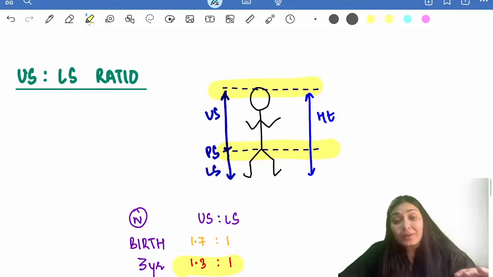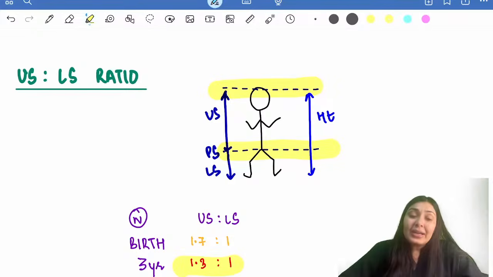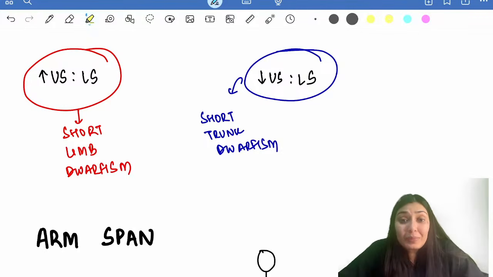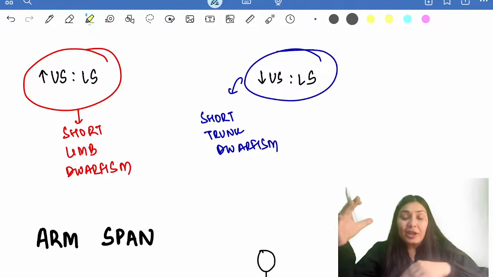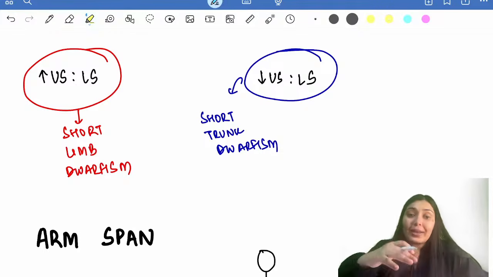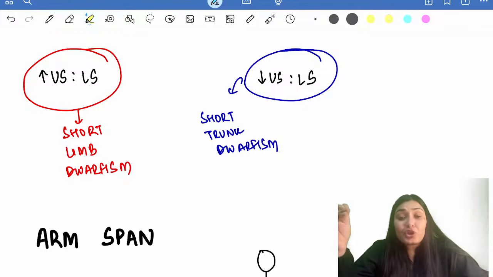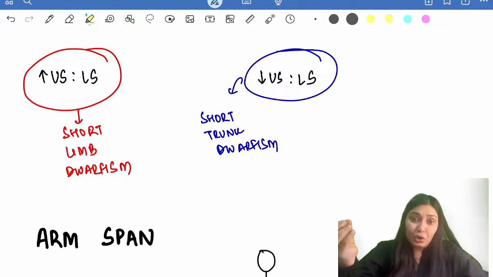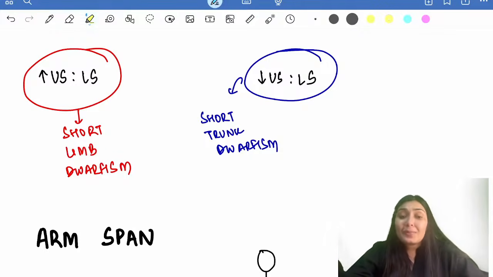Why is this ratio important? This ratio will become important while evaluating short stature. If this ratio is normal, then this is a proportionate short stature. If this ratio is abnormal, that means either increased or decreased, that would be a disproportionate short stature. For example, if this ratio is increased, what do I mean by that? That means the upper segment is big, lower segment is short. So this is short limb dwarfism. And if this ratio is decreased, that means the upper segment is short and the lower segment is normal. This is short trunk dwarfism. So this will be important while we are evaluating short stature.